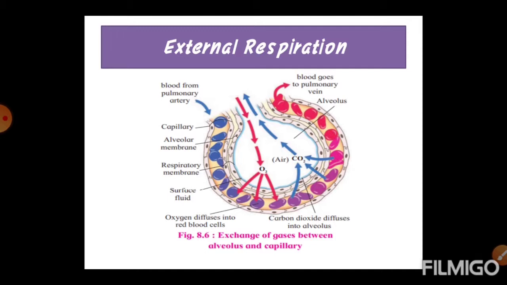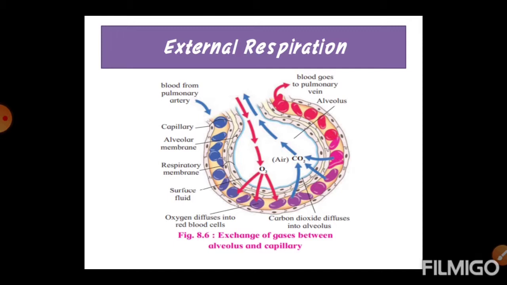Both the layers have similar structure and are thin-walled, and therefore they allow the exchange of materials. Through the thin walls of blood capillaries and alveolus, all the exchange of gases takes place. Together they work as the respiratory membrane through which gaseous exchange occurs between the alveolar air and the blood. Diffusion of gases will take place from an area of higher partial pressure to an area of lower partial pressure until the partial pressure in the two regions reaches equilibrium.